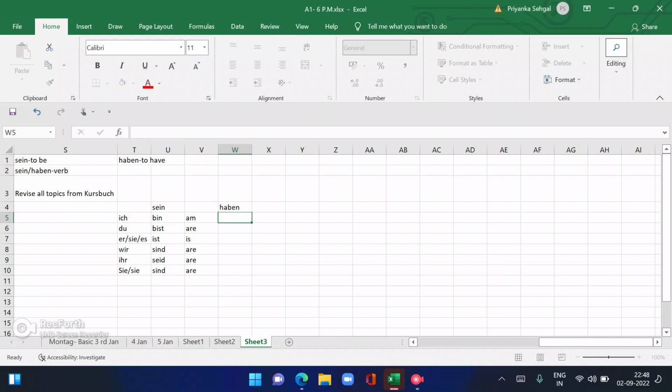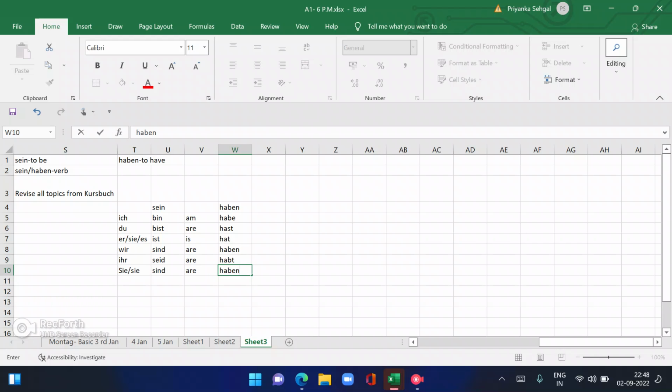Let's do it for haben. Ich habe, du hast, er, sie, es hat, wir haben, ihr habt, sie haben. I'm just going to repeat it again. Ich habe, du hast, er, sie, es hat, wir haben, ihr habt, sie haben.